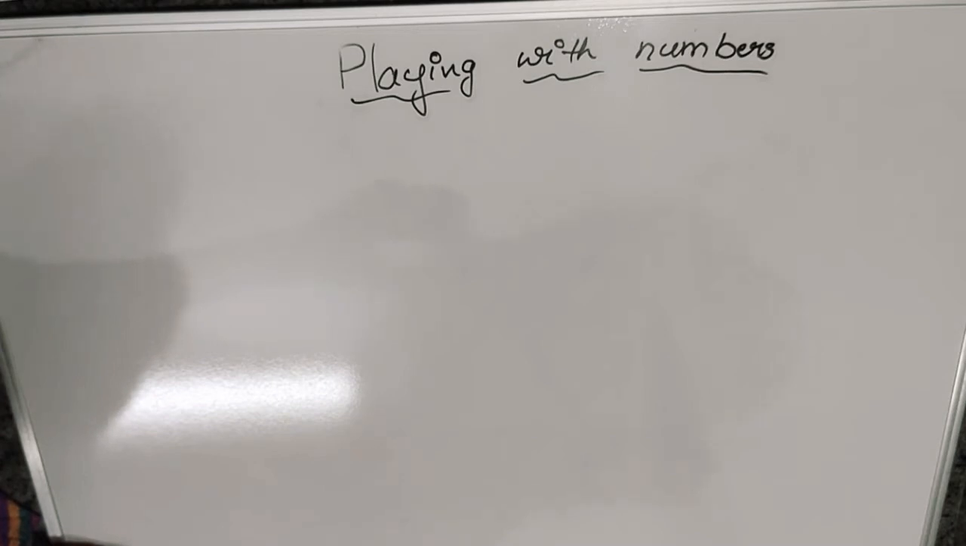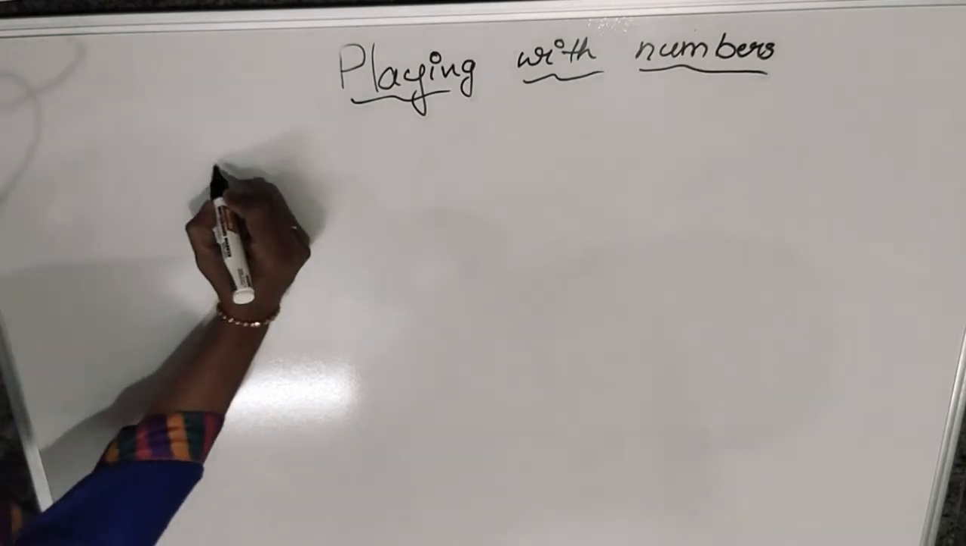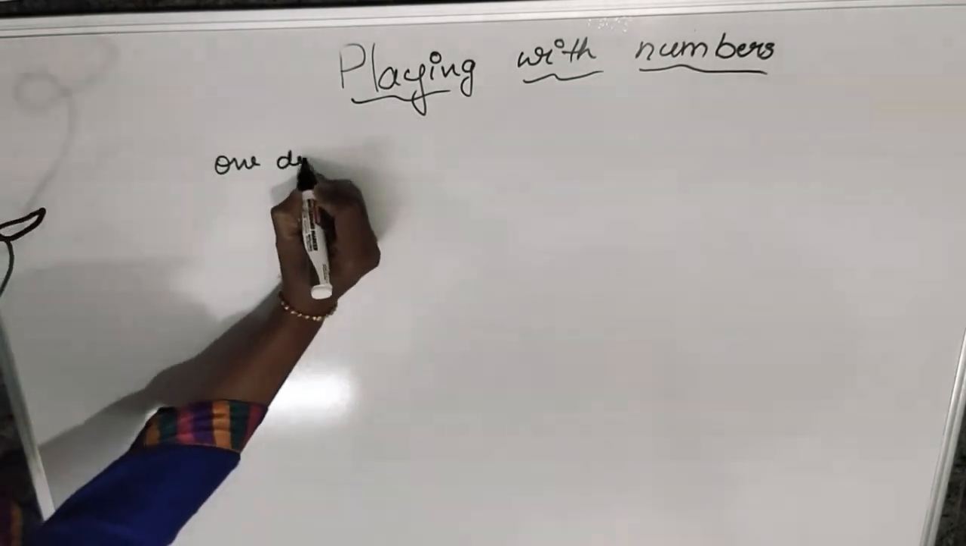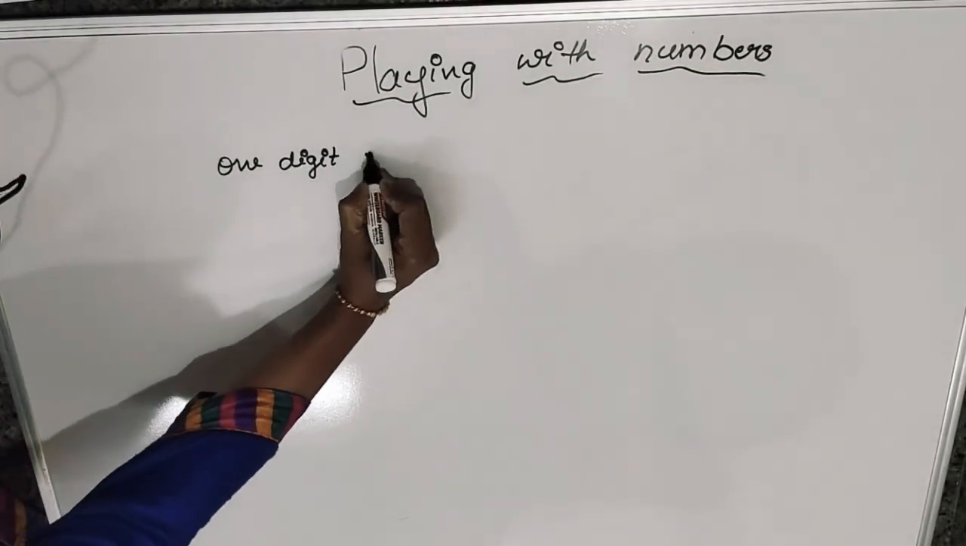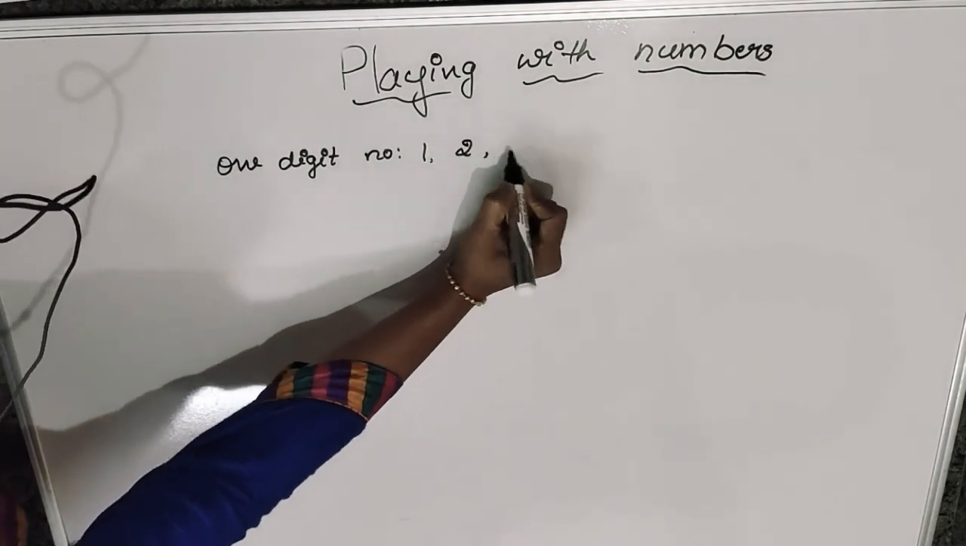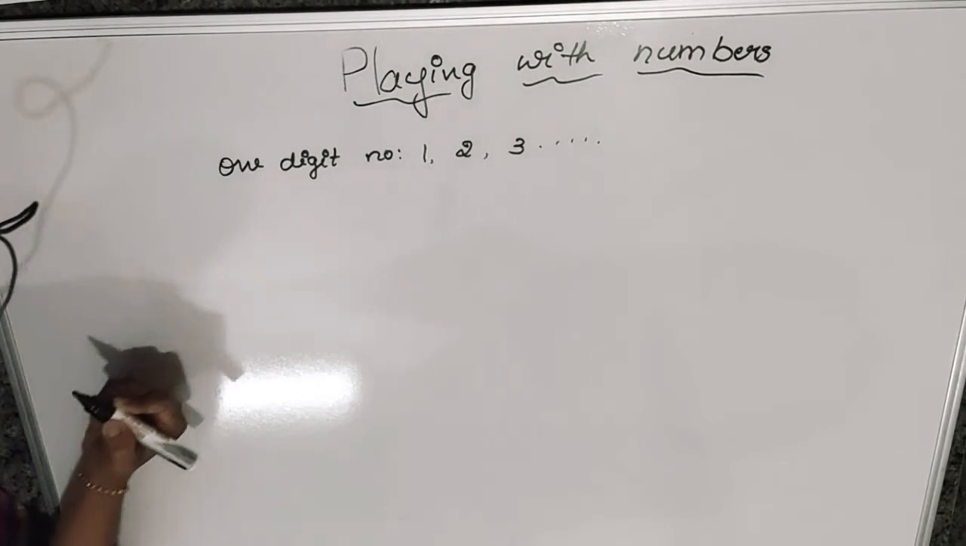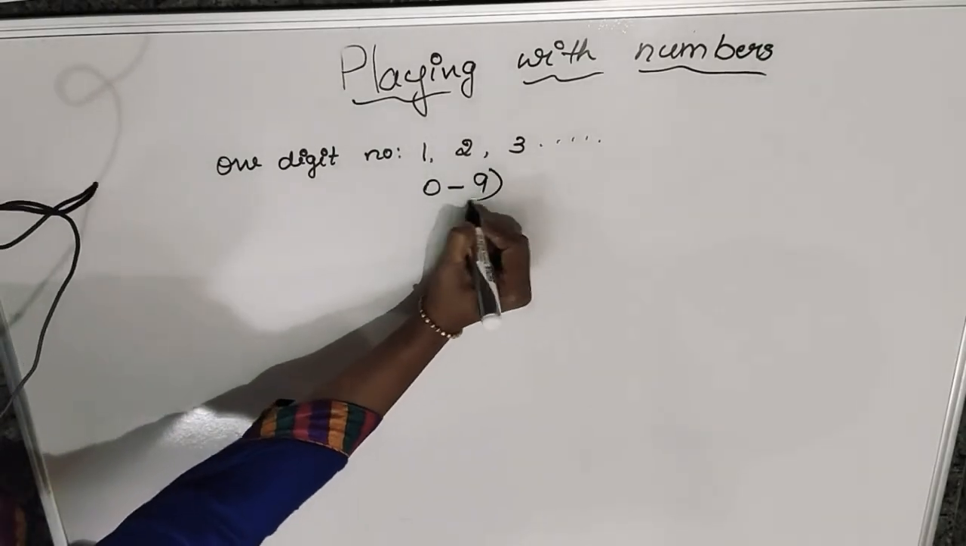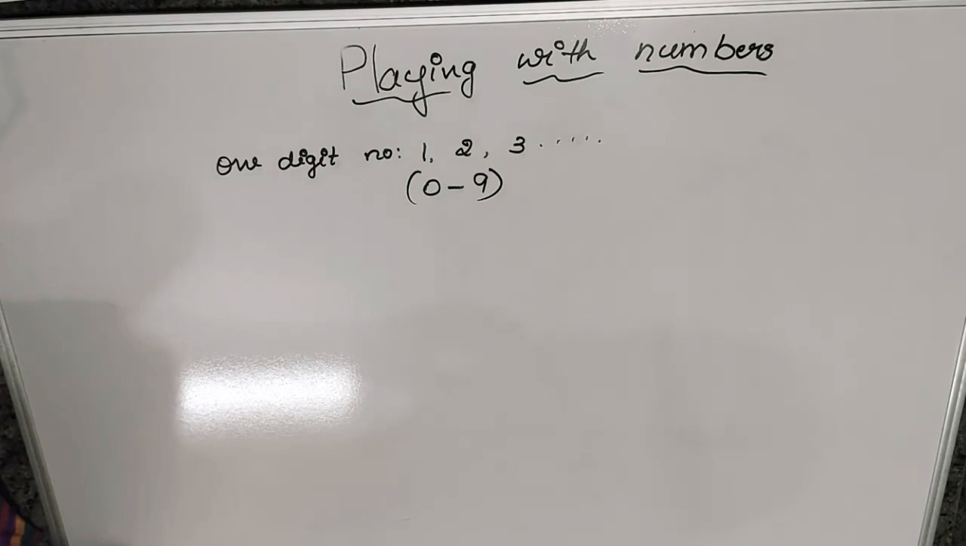Before going to the number, I wanted to ask, what is the digit? Can you think, what does digit mean? Yes, a one digit number. Can you give me some examples of a one digit number? One digit numbers: 1, 2, 3. These are all one digit numbers. From 0 to 9, all the numbers are one digit numbers.